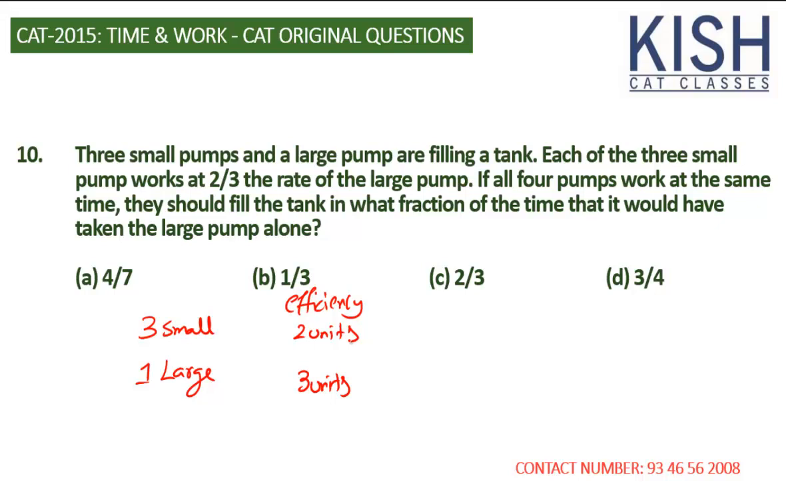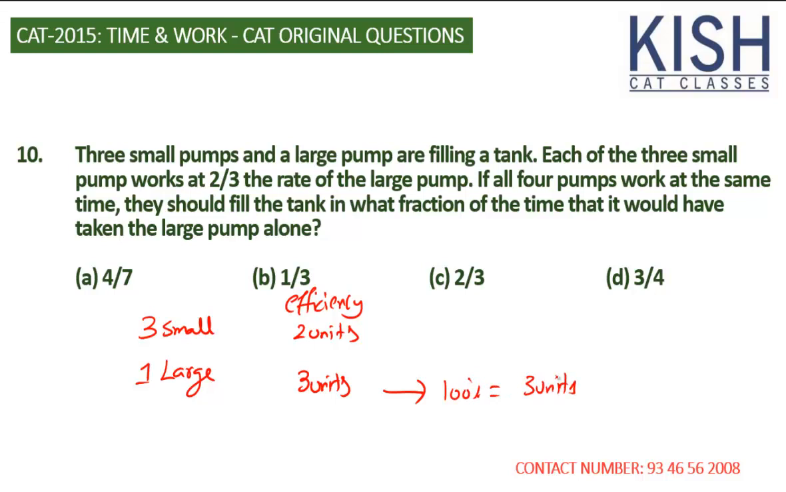If all the 4 pumps work at the same time, then they should fill the tank in what fraction of the time that it would have taken the large pump alone. Now, we have no idea about the time it takes for the large pump to fill. Should we really know how many hours? No, it need not be. You can simply take that. That's going to be fairly simple. One large pump fills 3 units in 1 hour. We can directly say that the total capacity, which is 100%, itself is equal to 3 units.